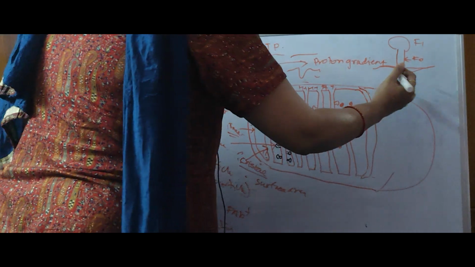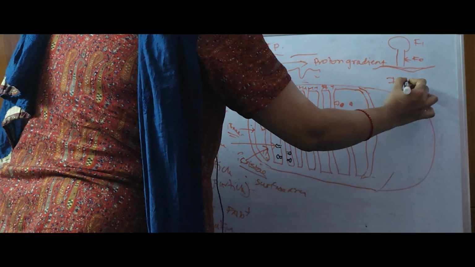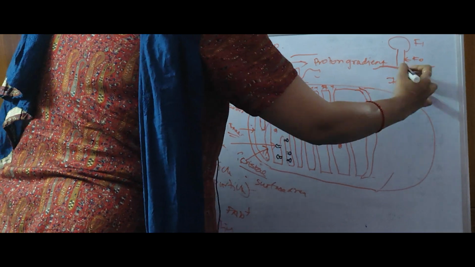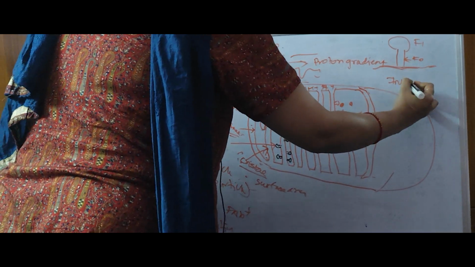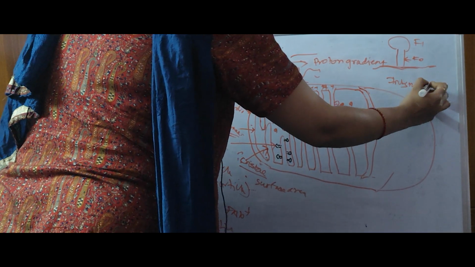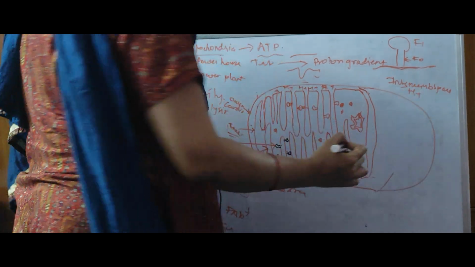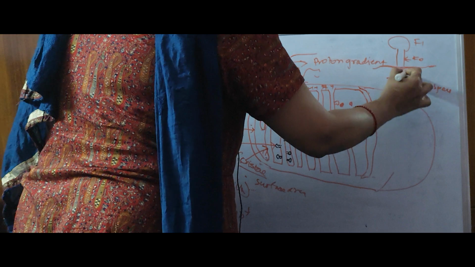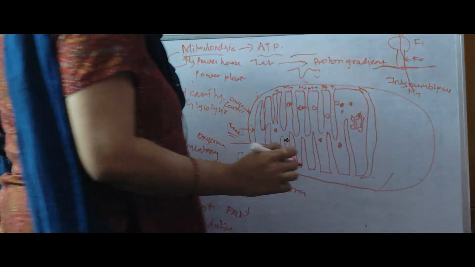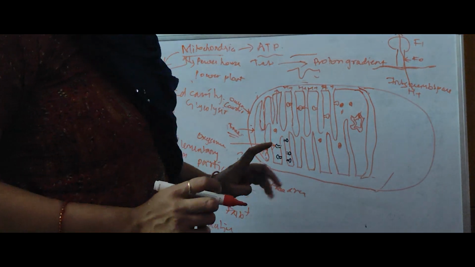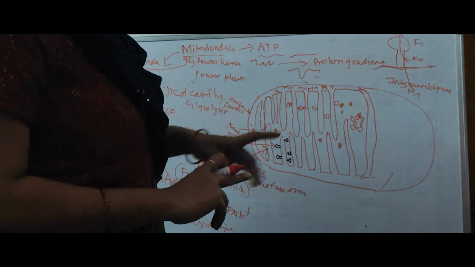Now this is inner membrane of mitochondria. This is your intermembrane space. Now this space contains lots of proton. This proton will move through this F0 F1 complex, that is your oxysome. It is also known as ATP synthase.